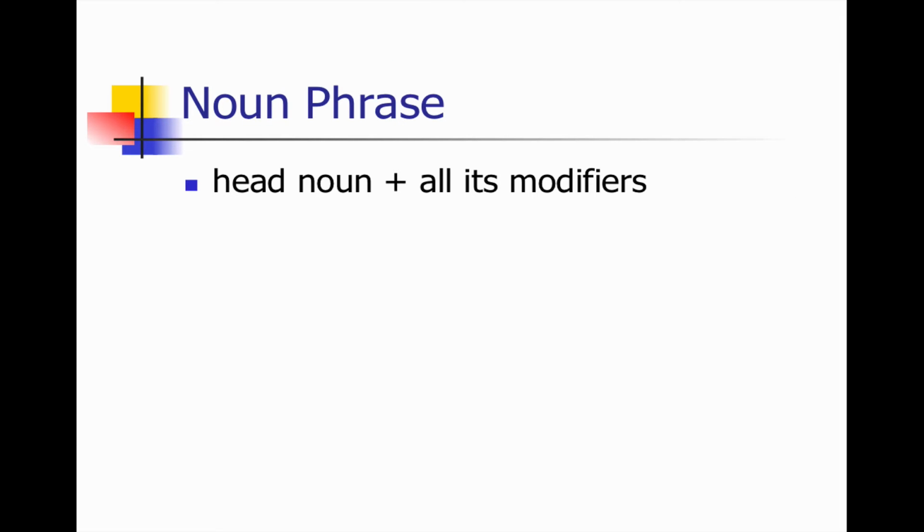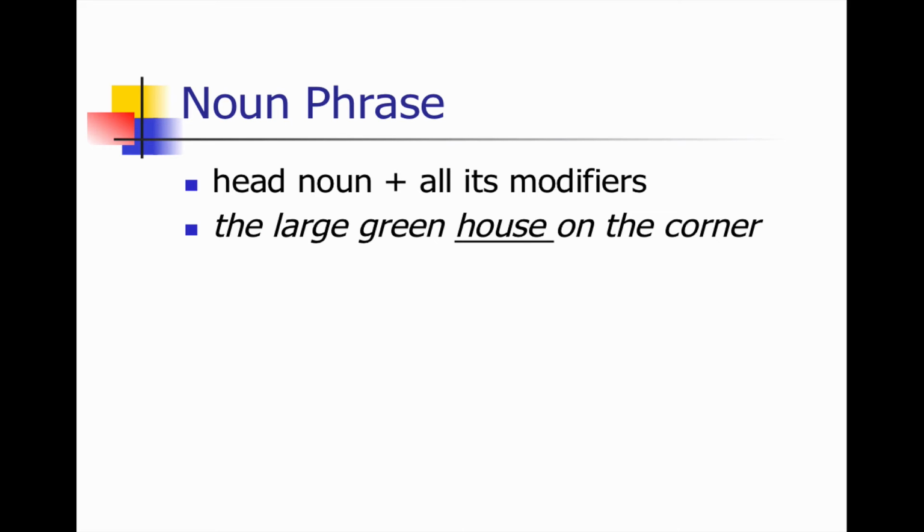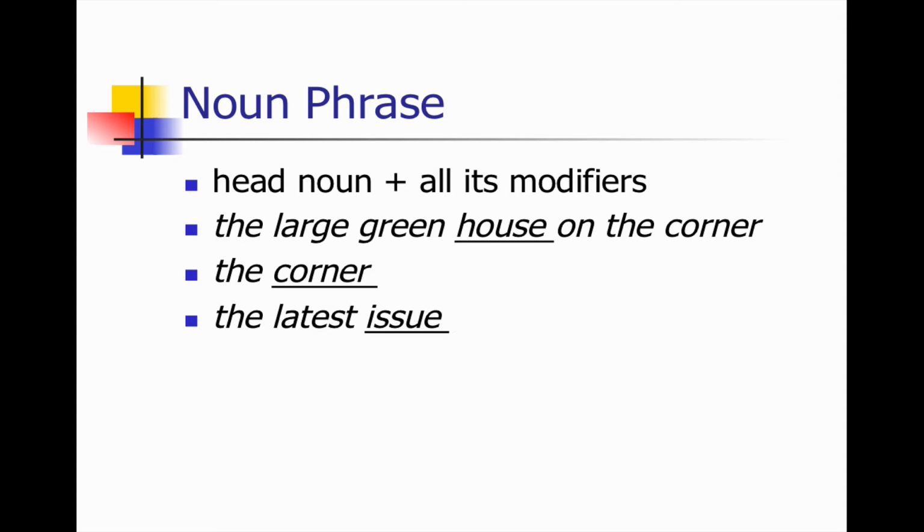So, the noun phrase is a head noun and all its modifiers. In the large greenhouse on the corner, house is the head noun. Everything modifies house. However, in that prepositional phrase that I just referred to, the corner is the object. Corner is the head noun of the noun phrase, the corner. Take another noun phrase, the latest issue. Latest is an adjective modifying issue. The, of course, is the definite article.